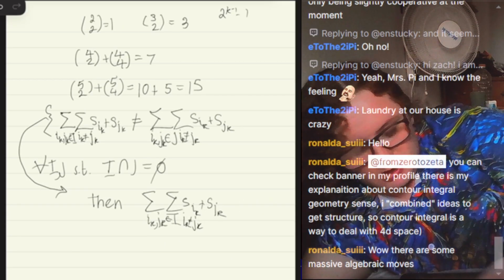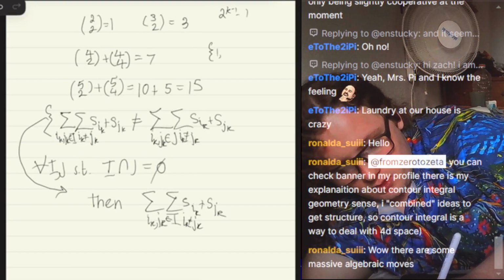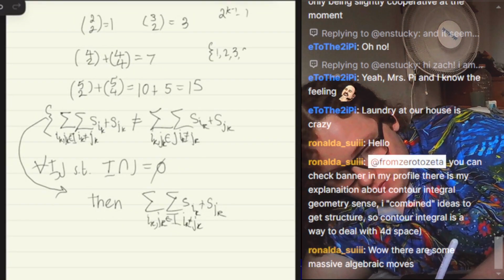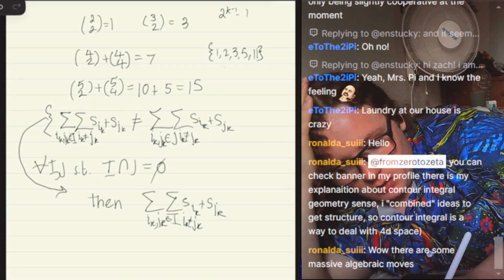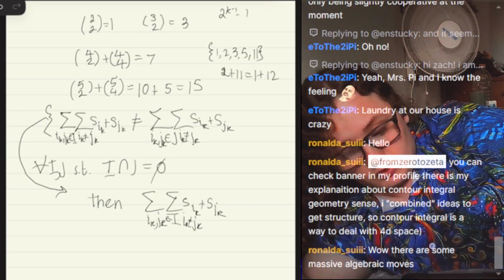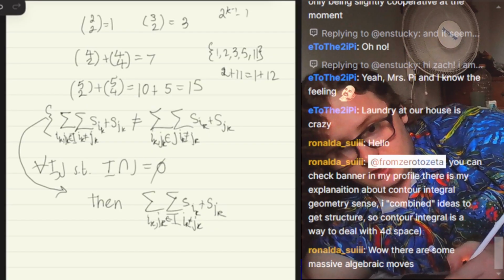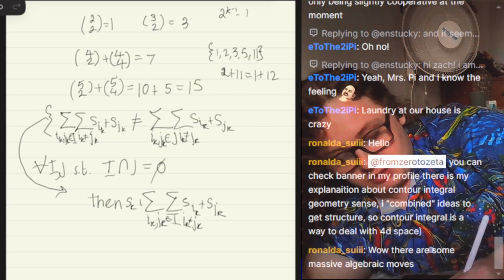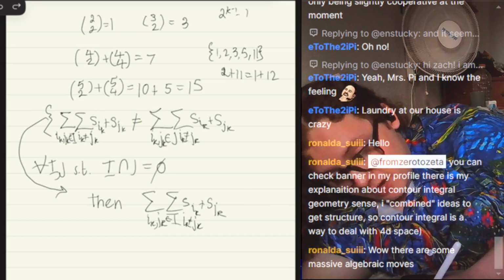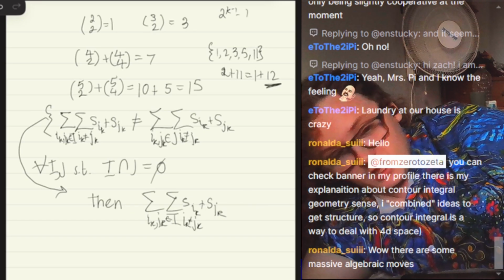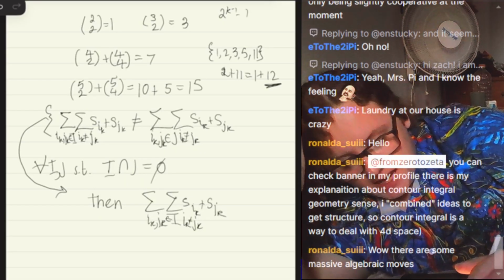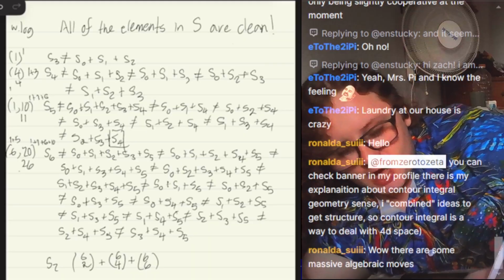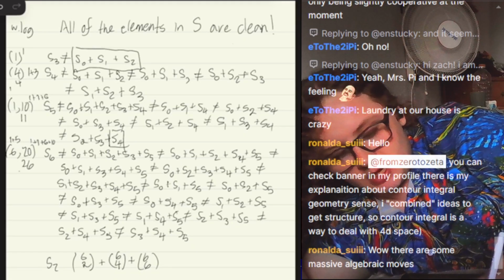12 failed. Our set was 1, 2, 3, 5, 11, and 12 failed because 2 plus 11 equals 1 plus 12. So it's not that this has no representation, it's that, no, wait, 12 has no representation in this set because we can't add it, and it's not included in the level 1 restriction. And yet we're able to include 5 when the restriction on S3 was 6.